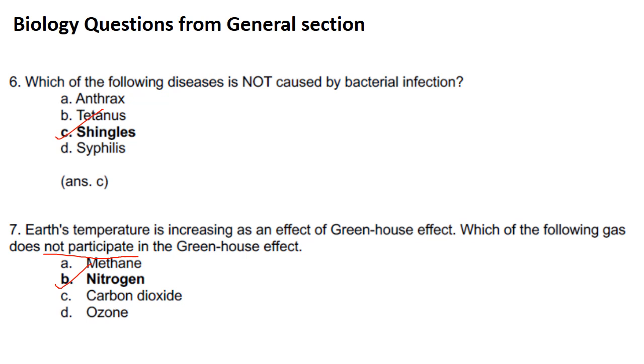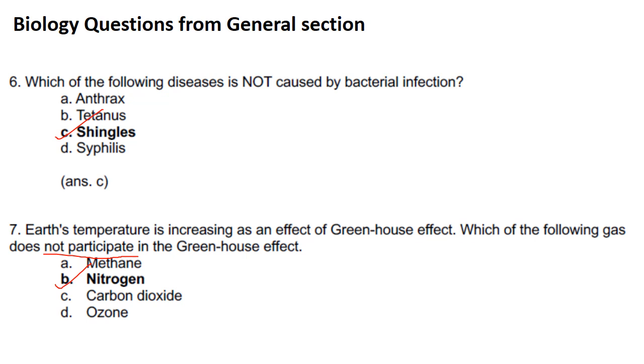Coming to the first question. Which of the following diseases is not caused by bacterial infection? Anthrax is caused by Bacillus anthracis, tetanus is caused by tetanus bacteria, syphilis is also caused by bacteria. Shingles is not caused by bacteria, it is caused by varicella zoster virus.